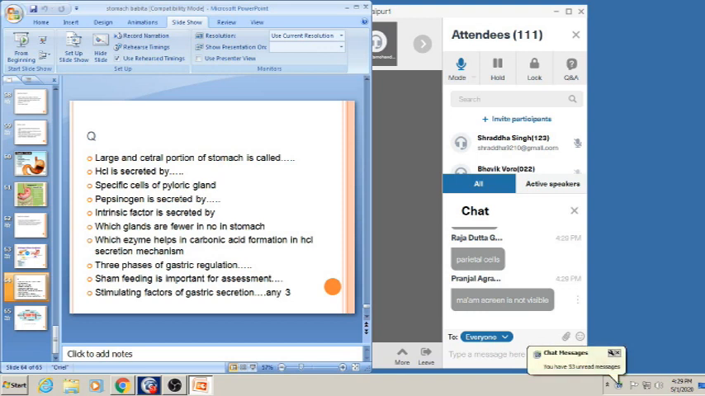Okay, Pranjal is saying, ma'am, the screen is not visible. Okay, I am asking, are you able to hear my voice? Which glands are fewer in number in the stomach?